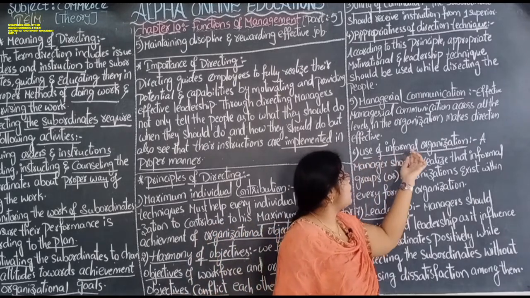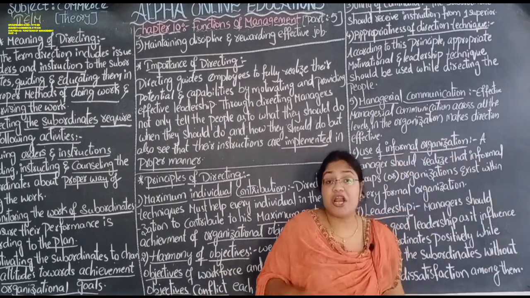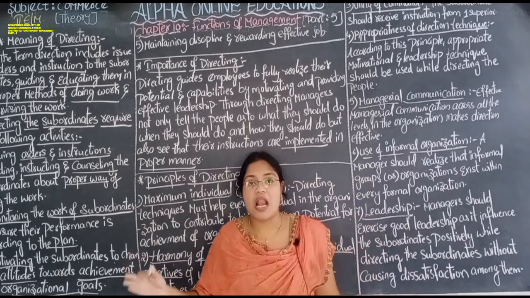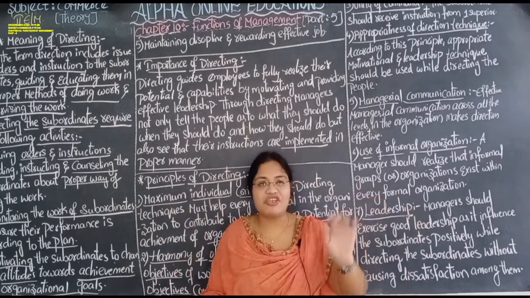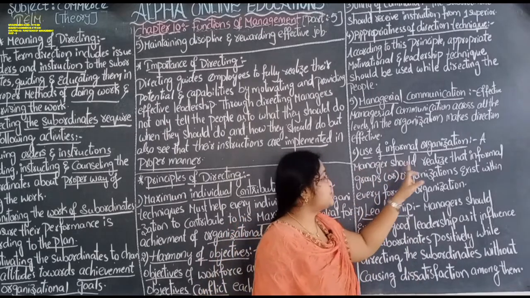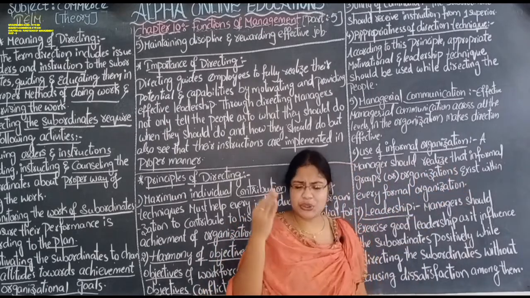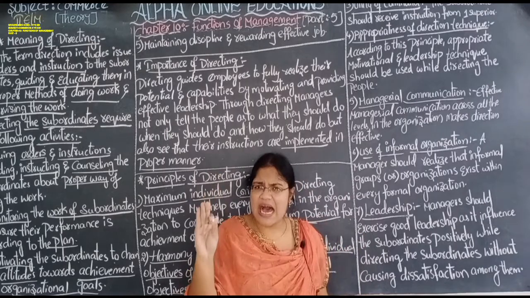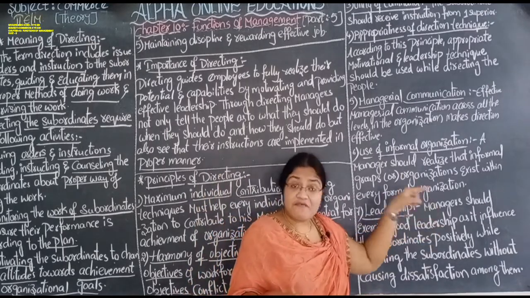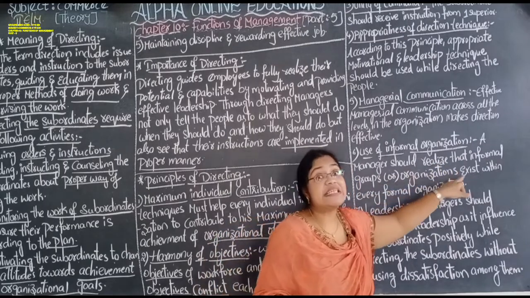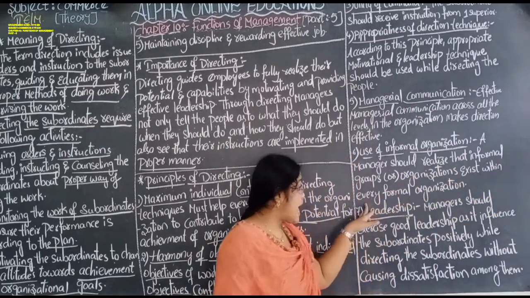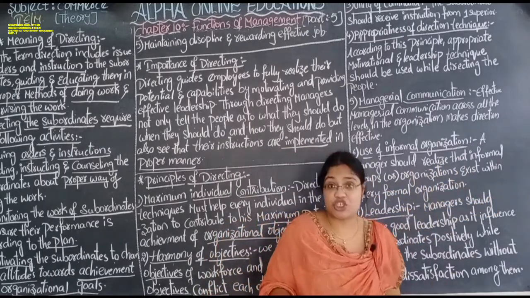Use of informal organization. Formal, informal. Formal means official. Informal means unofficial. The manager should realize that there will be informal groups or organizations existing with every formal organization.